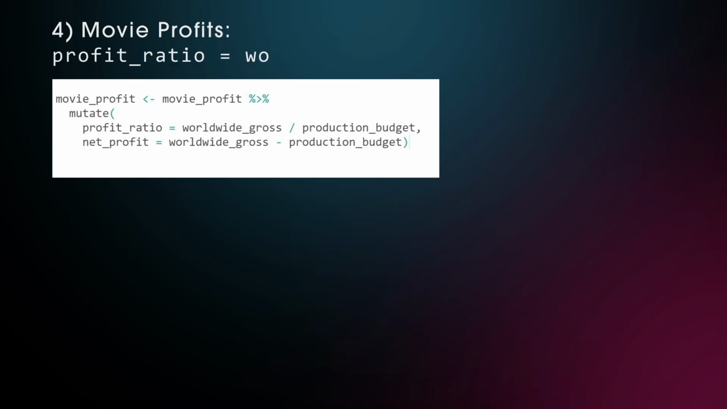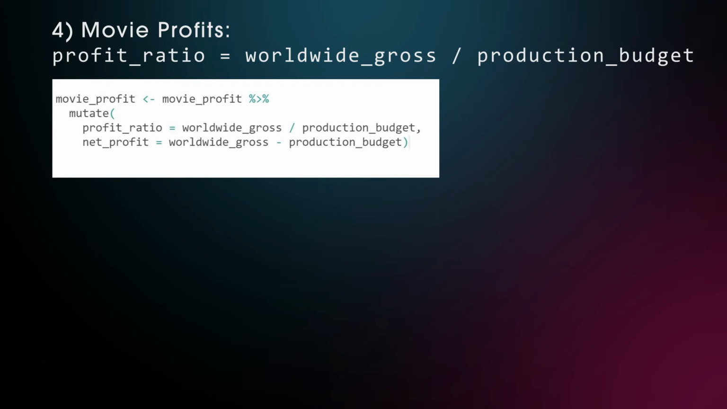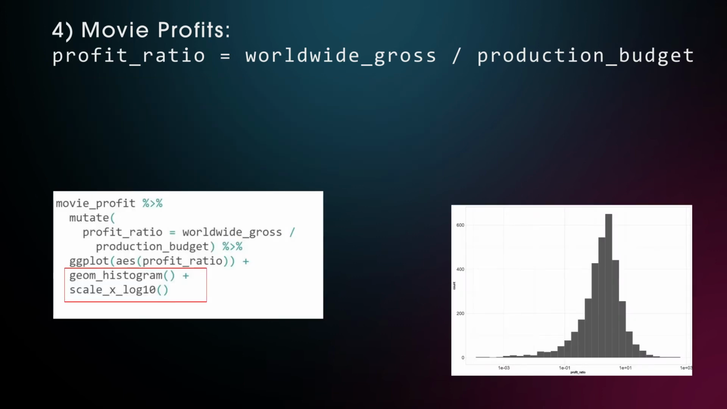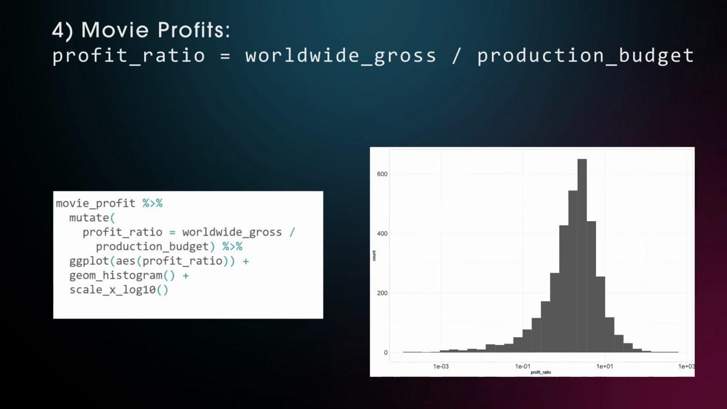Now we can calculate and visualize the profits from each movie by dividing the worldwide box office gross by the production budget to get a profit ratio, and with a simple subtraction we would get the net profit. Geom_histogram on a log scale gives a familiar picture. Most movies are above the 1 ratio, meaning they made a profit.